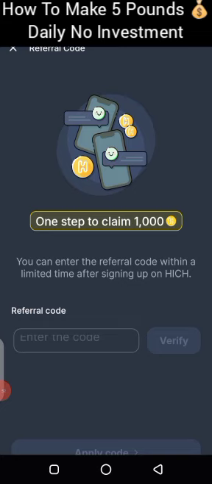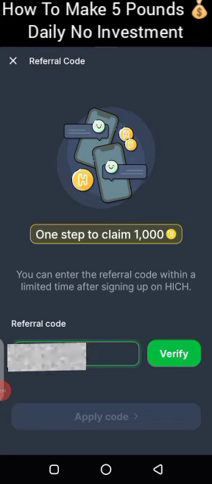So right now I'm going to put the invitation code of my inviter, that's my upline, so that my upline is going to get 1,000 coins and I'm going to get 1,000 coins. So that's how it works. So I'm going to paste it. So in your own case, you put the invitation code of the person that sent this update to you. Please don't forget to do this.